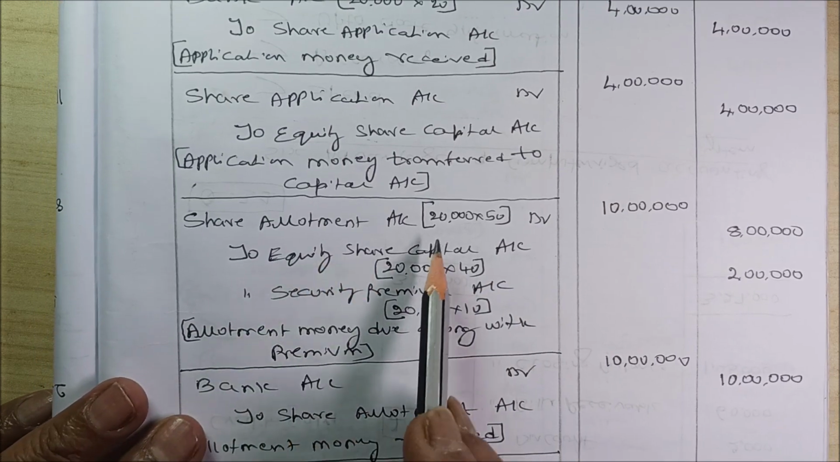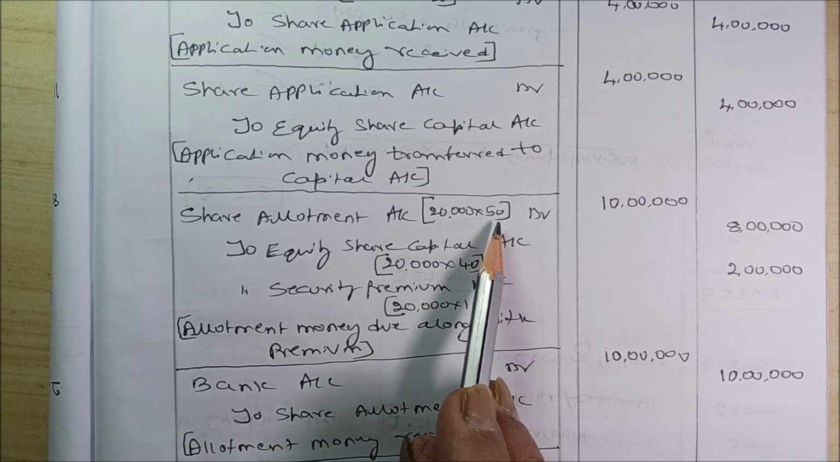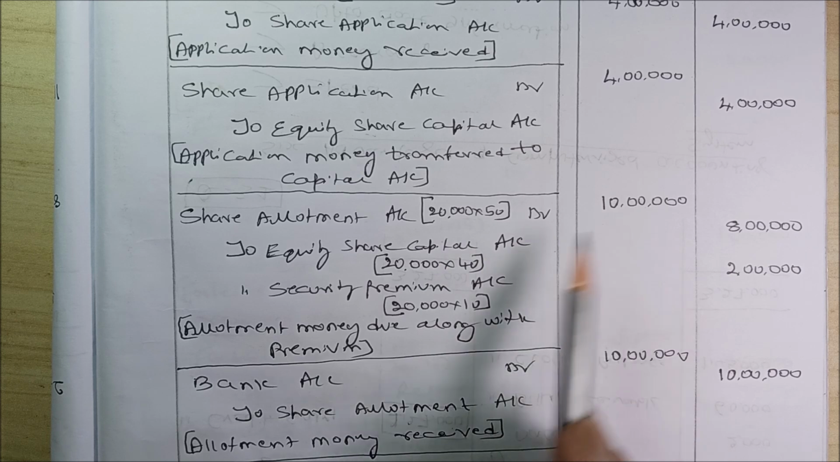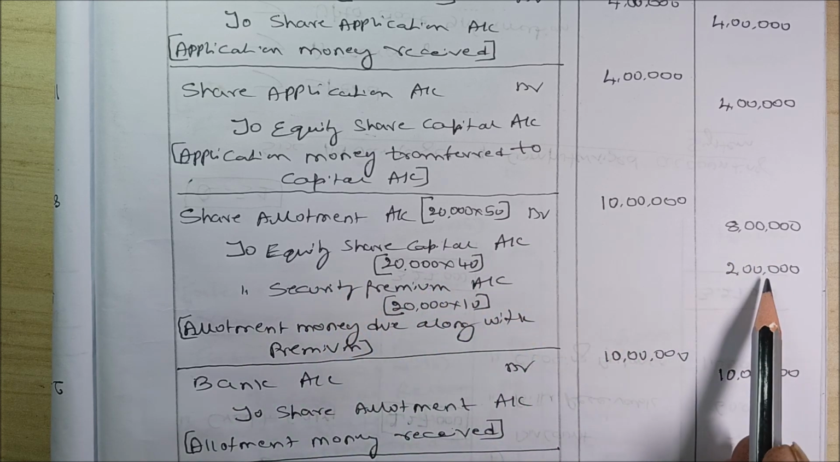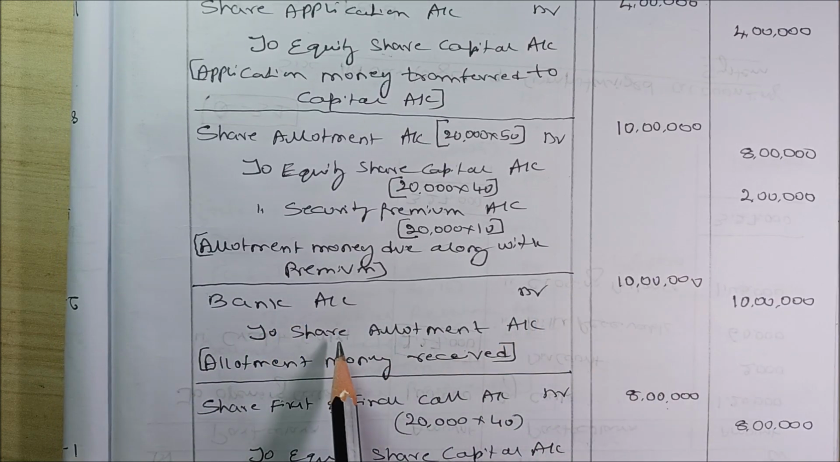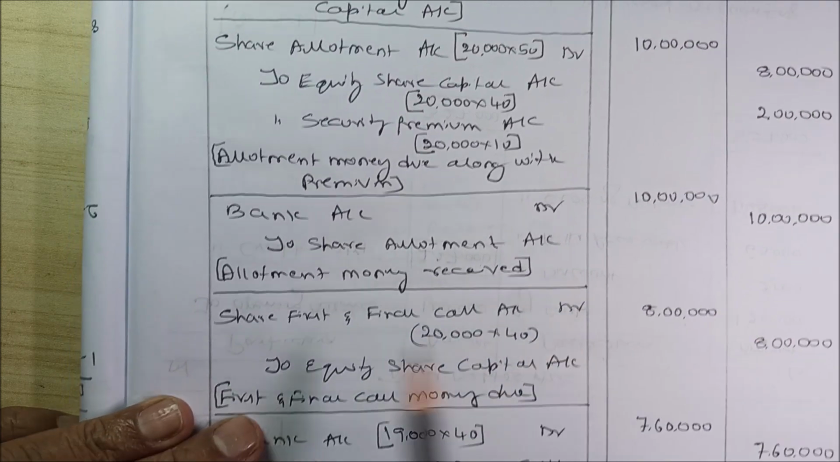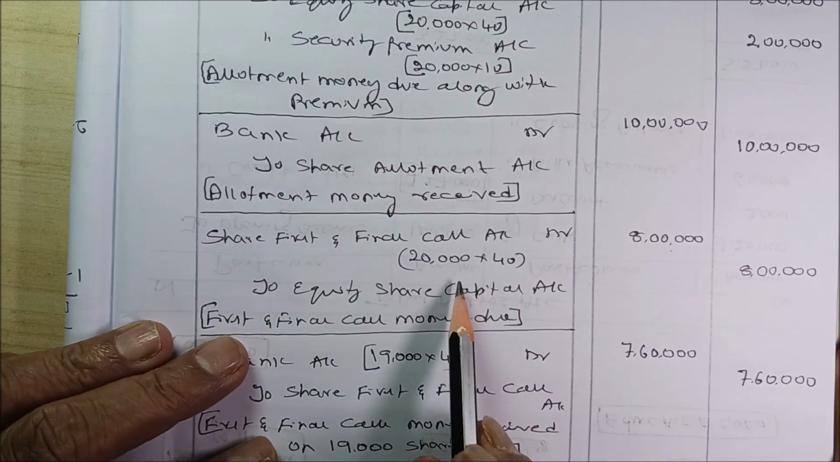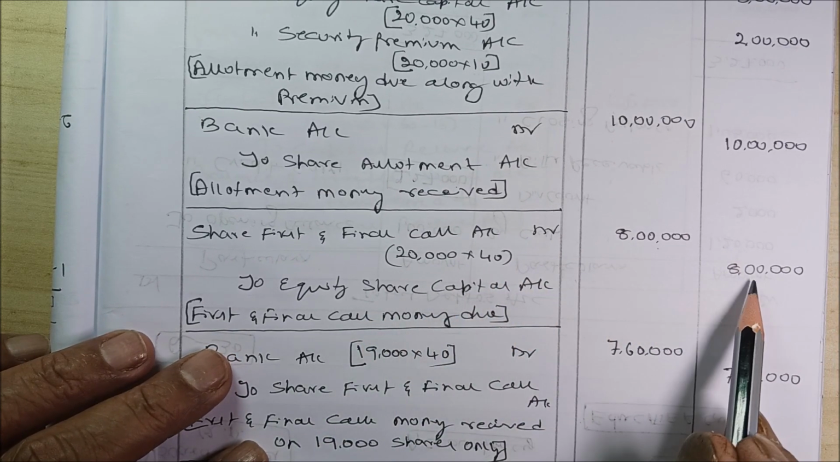Share allotment account 20,000 into 50 including premium. Premium is 10. So 20,000 into 50 is 10 lakh. To equity share capital it is 8 lakh. To securities premium is how much actually? 2 lakh. Bank account debit 10 lakh. To share allotment account 10 lakh. That means allotment money received. Then share first and final call account debit 20,000 into 40, 8 lakh, to equity share capital account 8 lakh.